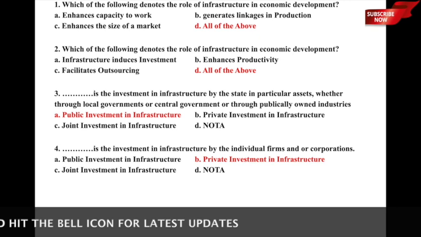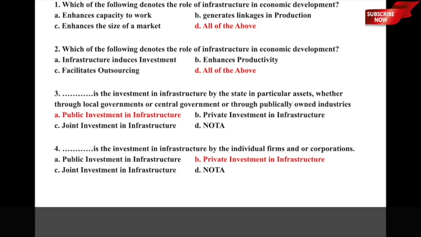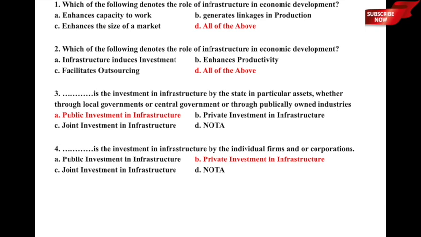The role of infrastructure in economic development, and the underlying options are: A, enhances capacity to work; B, generates linkages in production; C, enhances the size of market; and D, all of the above. So here, which of the following denotes the role of infrastructure in economic development? All of the following points talk about the role of infrastructure in economic development, and therefore option D, all of the above, is the correct answer to this particular question.